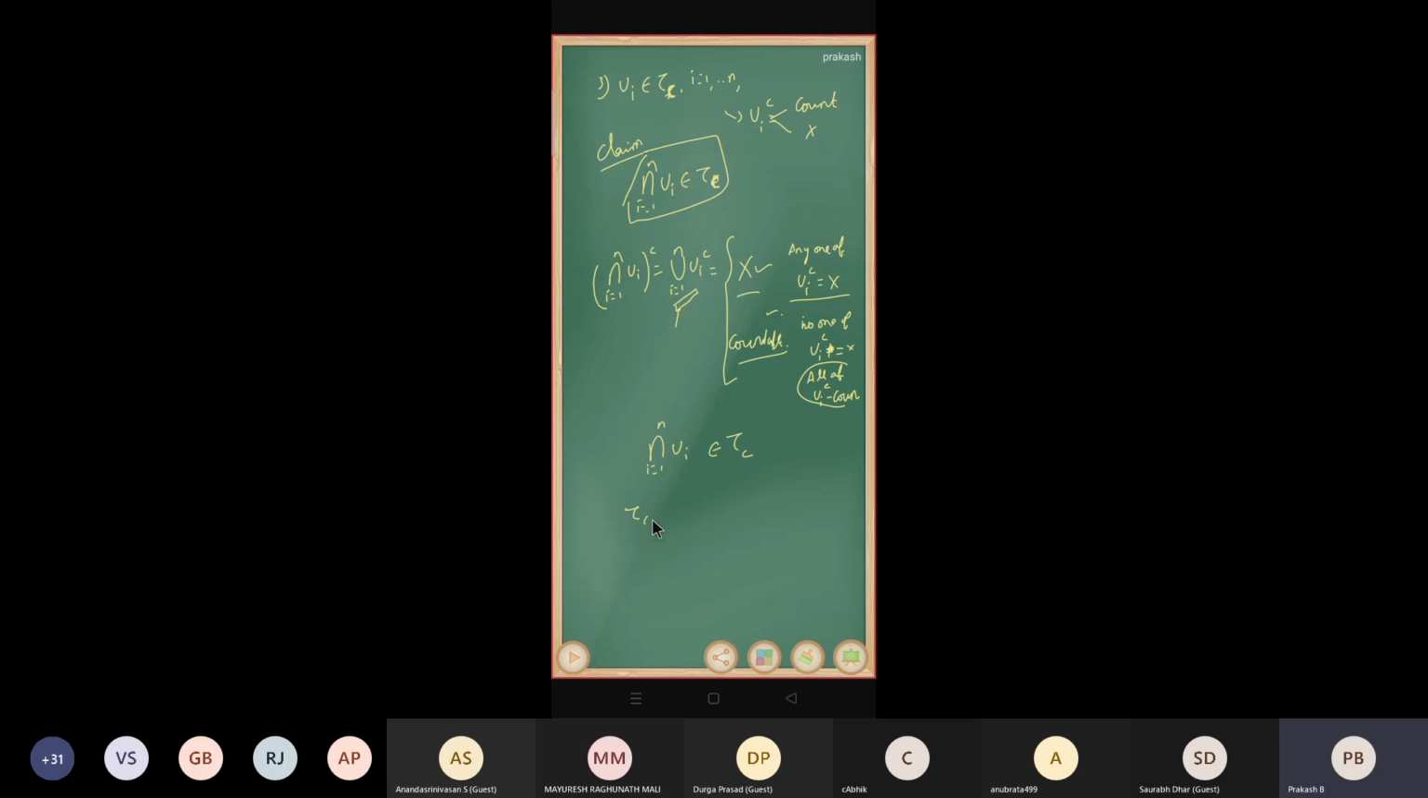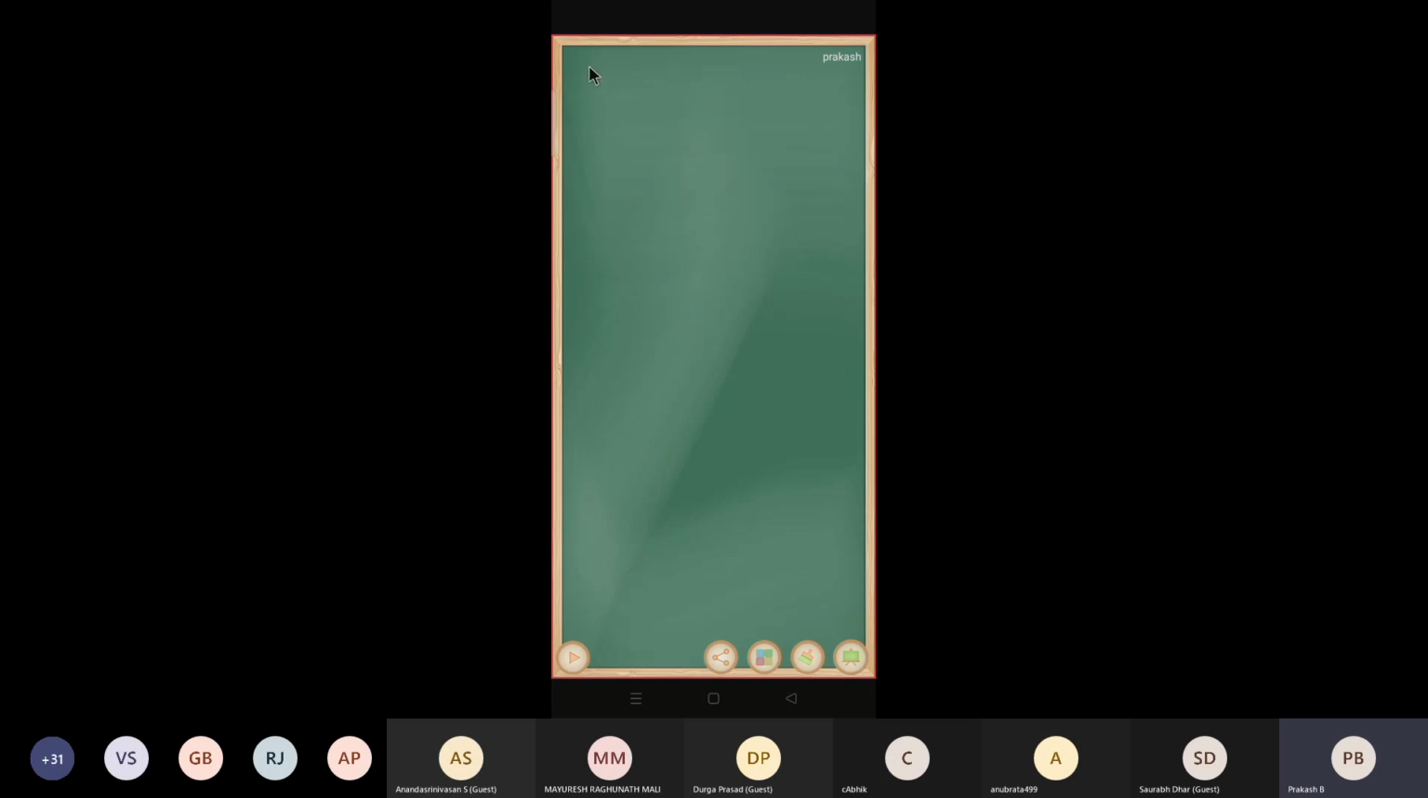So tau c satisfies all the three conditions, therefore tau c is a topology. This topology is called the co-countable topology, right? Last one, that is tau infinity. Here it is the collection of all U subset of X such that U complement is either infinite, or equal to empty, or equal to X.